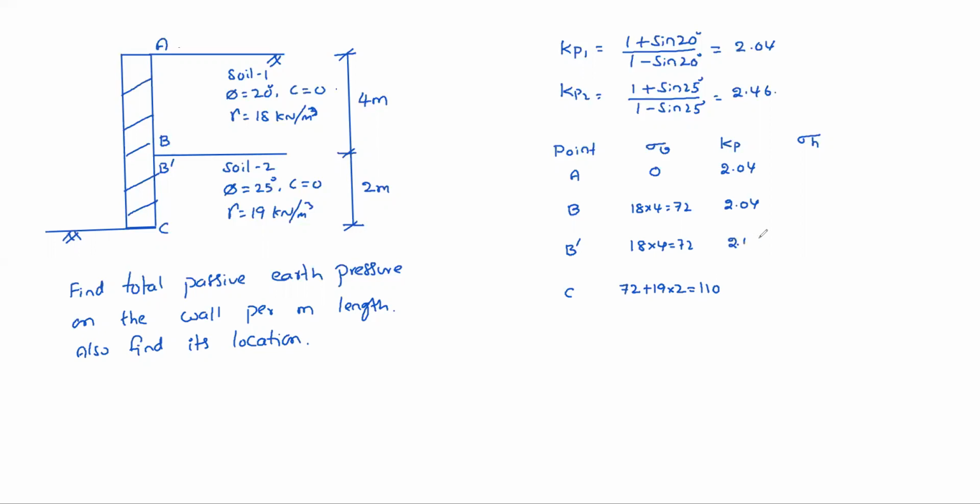At B dash 2.46, at C 2.46. Sigma H is just multiplication, right? 0, then 72 into 2.04 is 146.88. Then 72 into 2.46 is 177.12. Then 110 multiplied by 2.46 is 270.6. Okay.